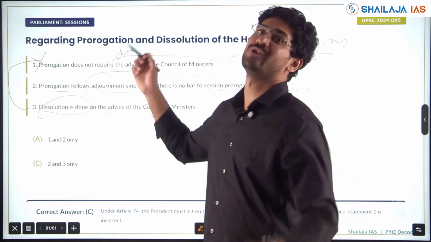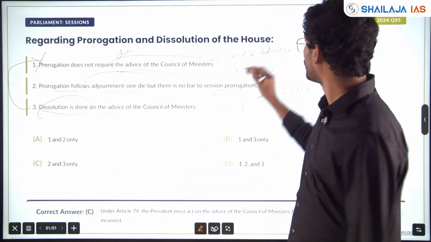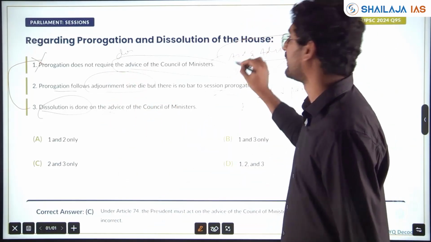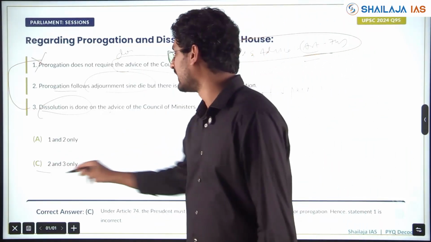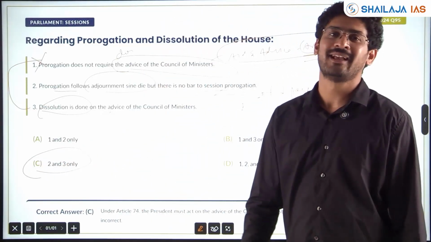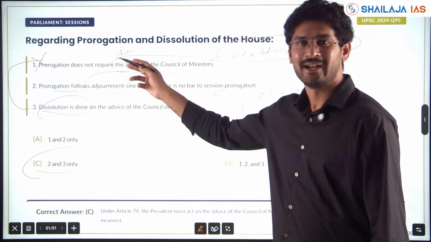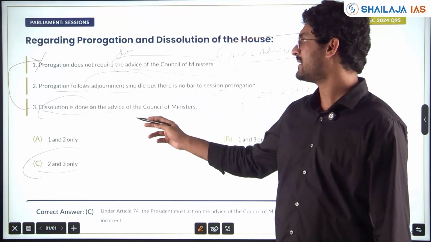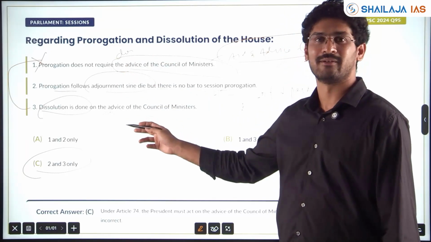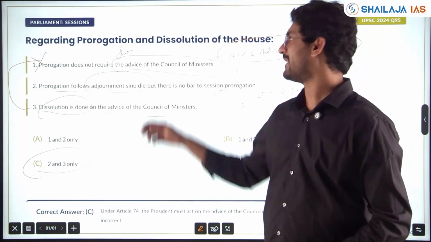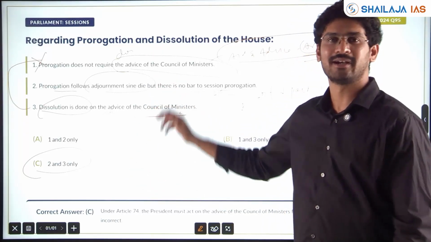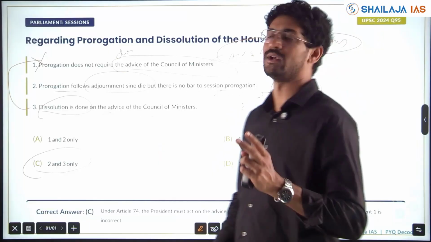Then you have to decide and you have to know the concept. You have to know aid and advice, Article 74. 1 is wrong, 2 and 3 right. If pair is there, the trick is 50-50. One statement is telling aid is required, one is telling aid is not required, one is aid is required. So one statement will definitely be right out of 2. The other you know is right. You will go blindly 2 pair, you can put it.